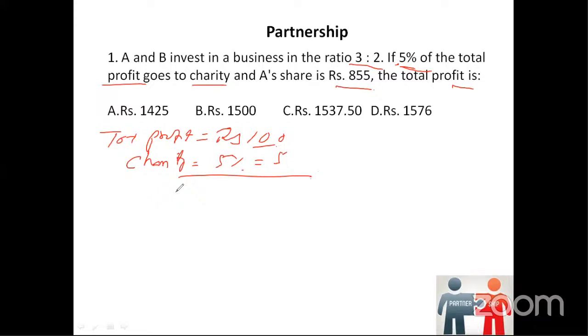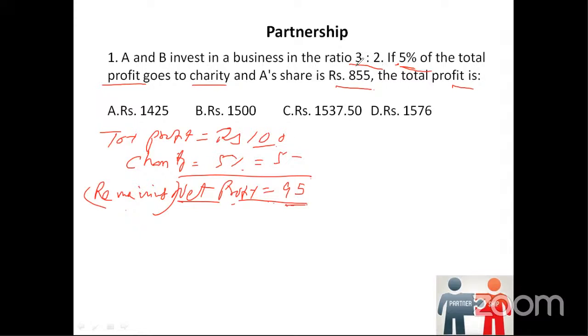Then the net profit will be equal to 100 minus 5, which is 95. This will be the net profit, or we can say the remaining profit, the remaining amount after giving 5% to charity. This is supposed to be A's share.